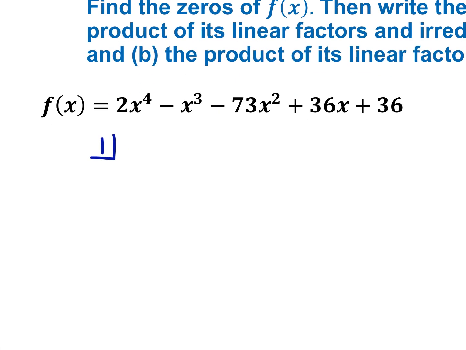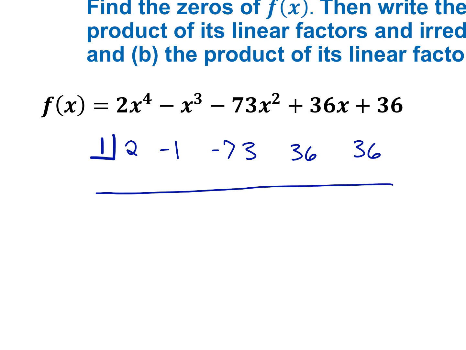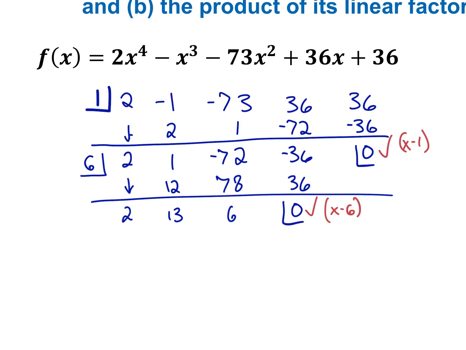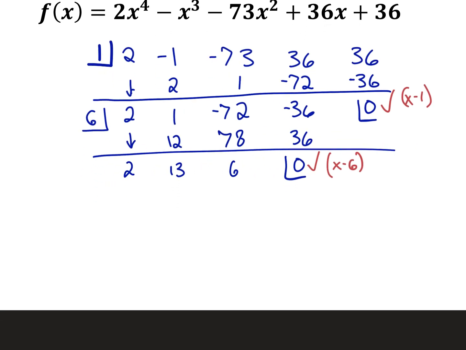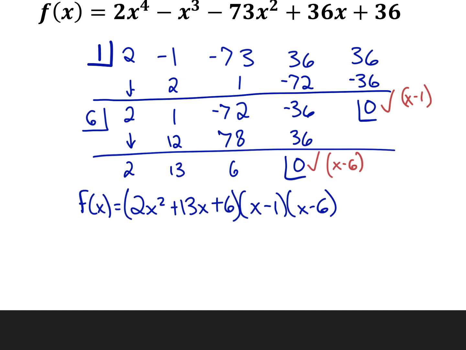Let's do 1, 2, negative 1, negative 73, 36, and 36. So run those two through, 6 and 1, and then see where you get from there. After you run 1 and 6 through there, this is the quadratic you're left with. So is that your answer to the irreducible quadratic and linear factors one? No. Did you try to factor it? Go ahead and try to factor it. Don't just assume.